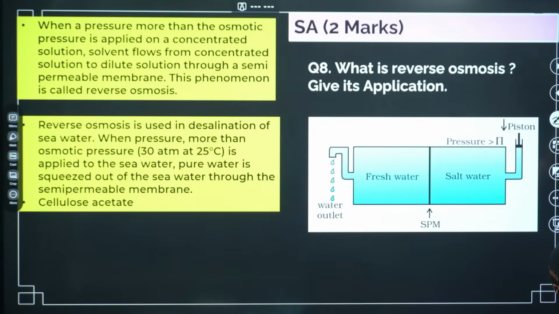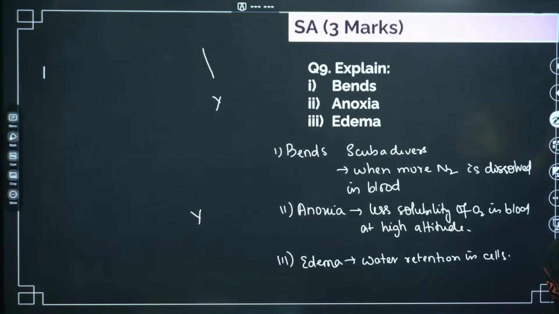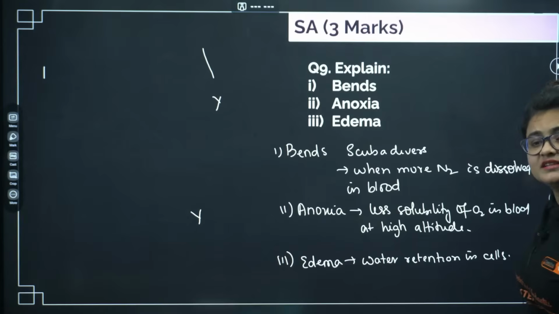And here, what is reverse osmosis and how it is used for the desalination of water, that is also explained over here, you can see. Let's go ahead. Here you can see explain bends, anoxia and edema. Very important question. So bends is basically that is faced by scuba divers. Okay, so when more nitrogen gets dissolved in blood. Next, anoxia, it is basically less solubility of oxygen in blood whenever you are in higher altitude or in low pressure gradient zone. Okay, next is edema. It is basically the water retention in the tissue.